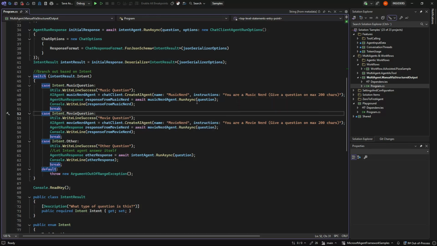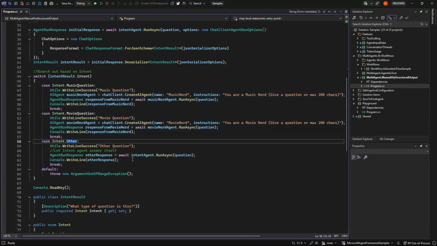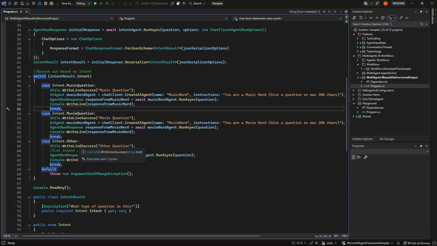So this is just normal agent stuff with a music question, a movie question, and if it's other, we just let the intent agent answer itself. And that is multi-agent. Of course, as soon as this becomes more advanced, things like workflows make much more sense. But for the simple stuff, we can do this very easily.